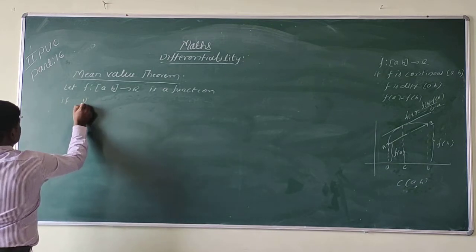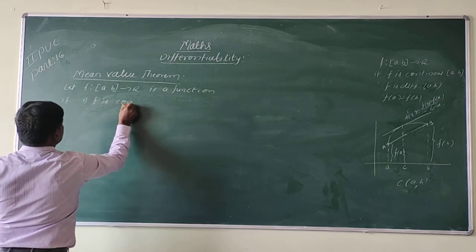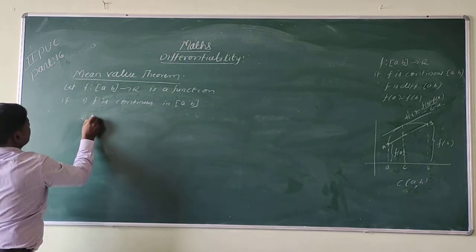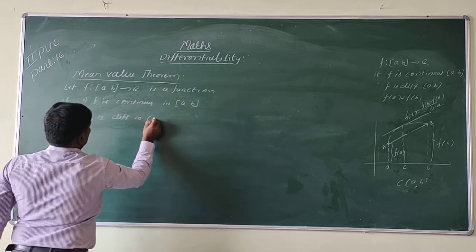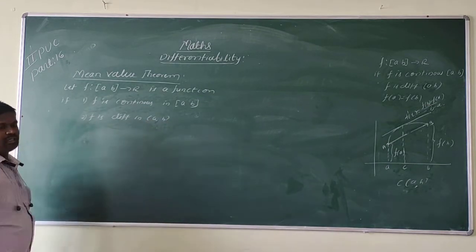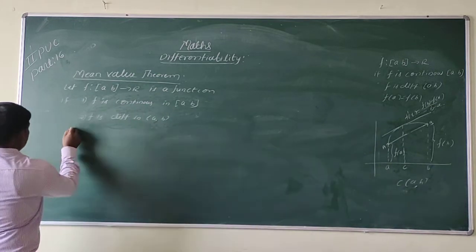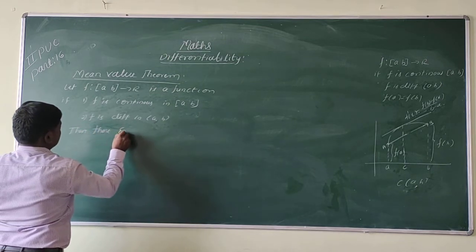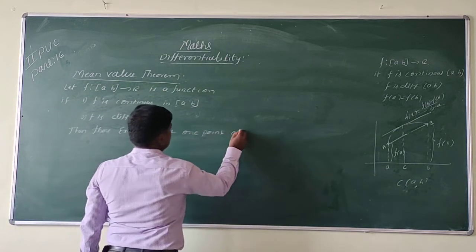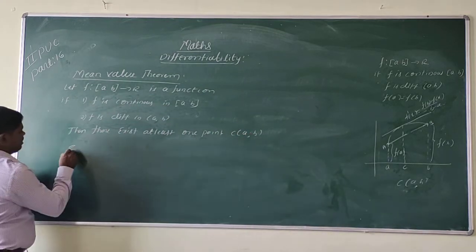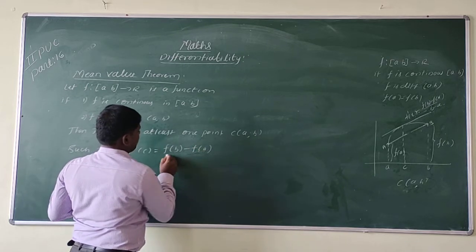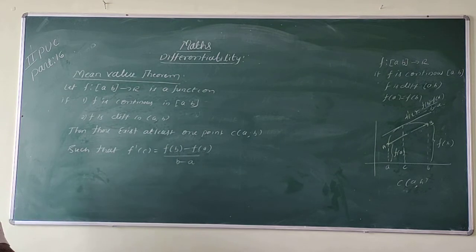The first condition: f is continuous in the closed interval A comma B. Second condition: f is differentiable in the open interval A comma B. Here f of A is not equal to f of B. Then there exists at least one point C in A comma B such that f dash of C is equal to f of B minus f of A divided by B minus A. This is the definition of the mean value theorem.